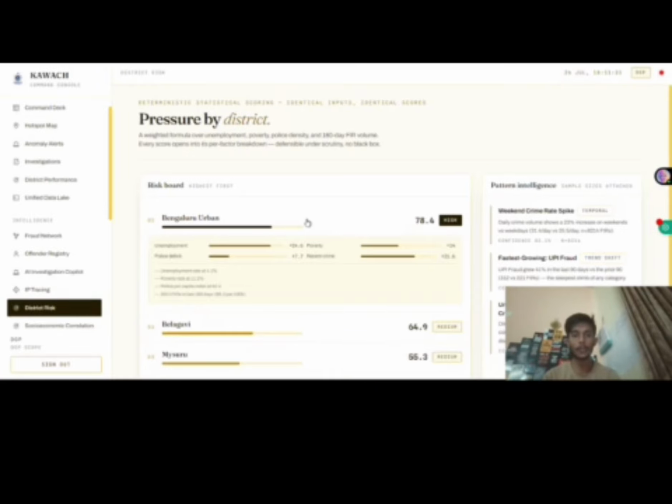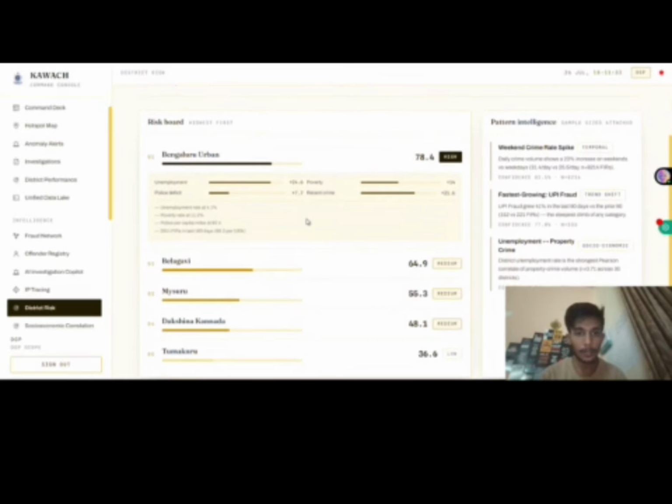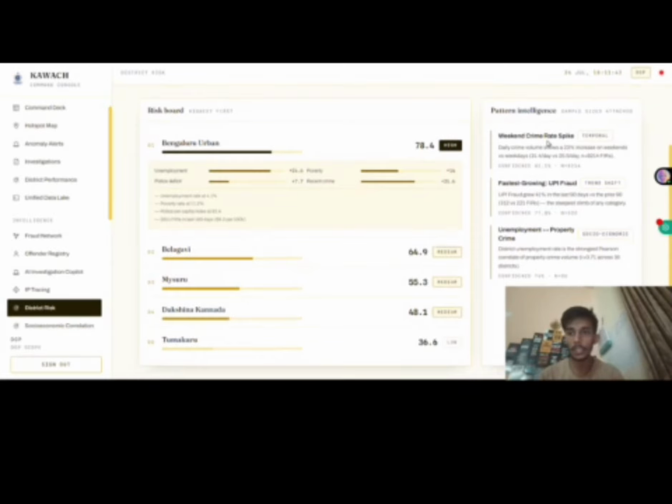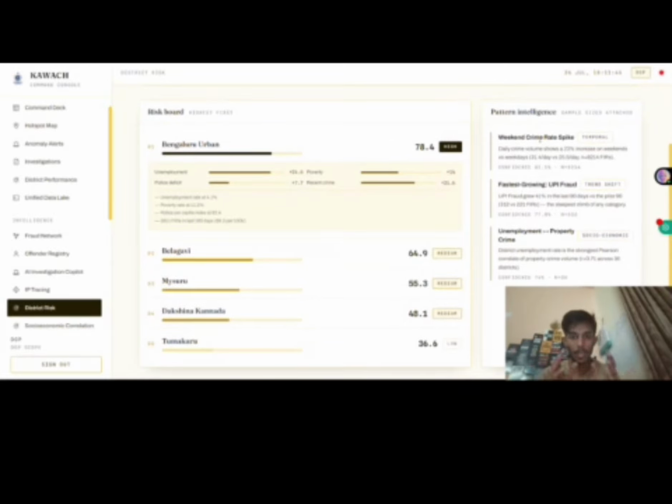Now, as you can see, it's not a black box anymore. It is a completely explainable AI intelligence which correlates all the factors currently in the district with the crime rate. We also have a pattern intelligence where we identify the different patterns through specialized algorithms and tell exactly what's happening and why it's happening. The most probable causes, we highlight that.